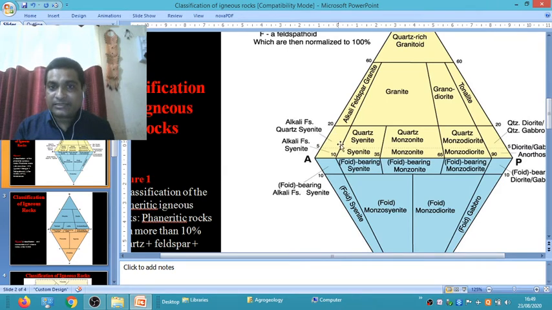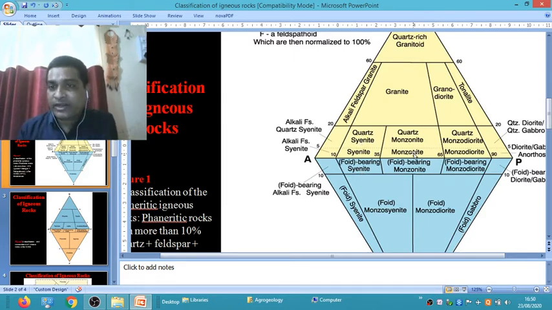In another classification, quartz syenite, quartz monzonite, and quartz monzodiorite. The quartz terminology is the same because the quartz percentage present in the rock is between 0 to 20%, with 0 to 35% of plagioclase feldspar and 65% of alkali feldspar, called quartz syenite.